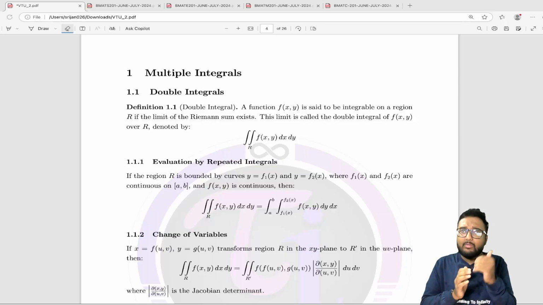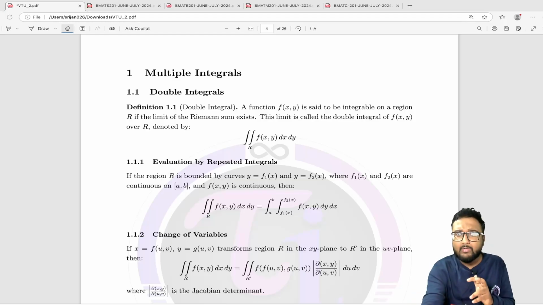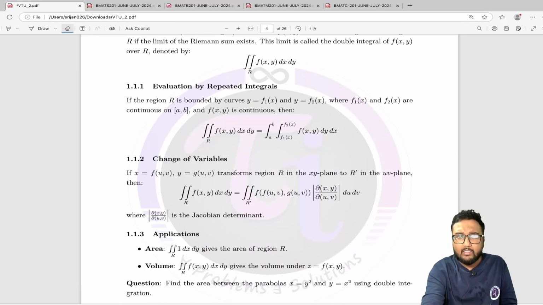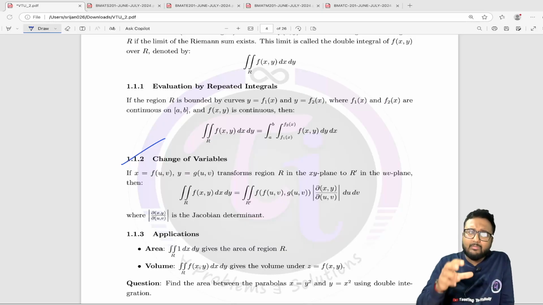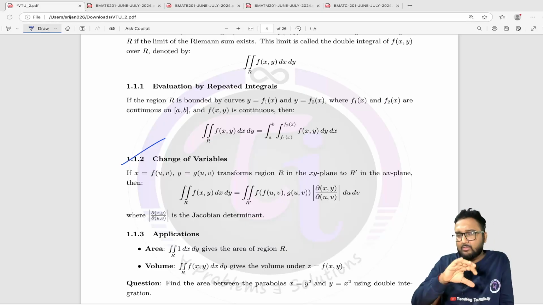And then from double integral there are two categories. Number one, let me show you here, that is change of variable, as you can see, and number two, the other category, that is change of the order of the integration. Okay, so in change of variable, for example, the question is given in x and y, the variables are x and y, and some transformation is given as well in the question in u and v. So you have to do the transformation, and then you have to integrate the question in terms of u and v as well.